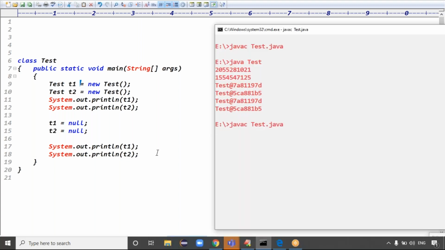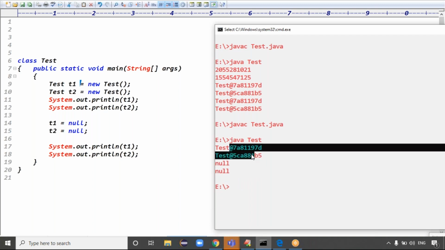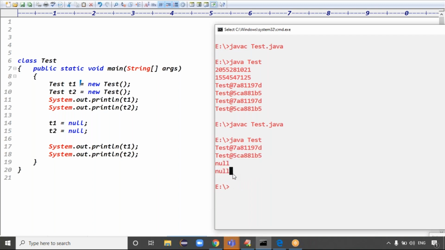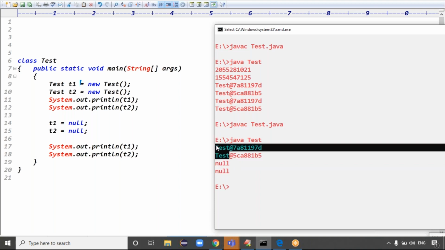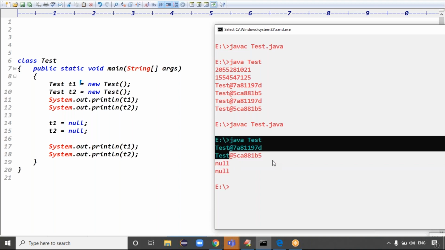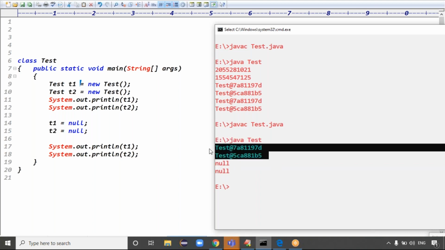Then the code is compiled fine. The class is called Test class. Initially T1 and T2 are pointing to objects at memory addresses. Later they are reassigned to nulls. If reassigned to nulls, these objects have no references, right? If you understood that technical point, then you'll understand the garbage collector concept.